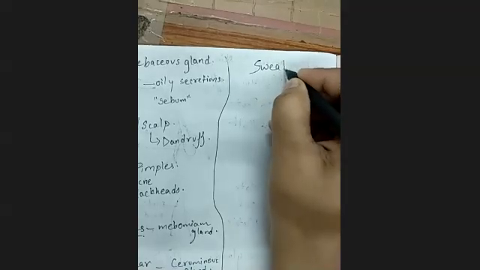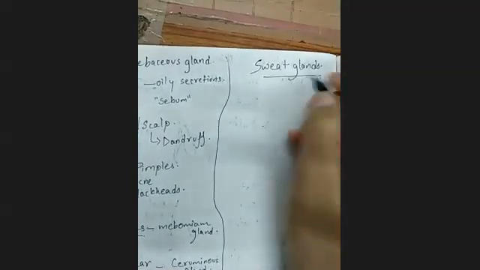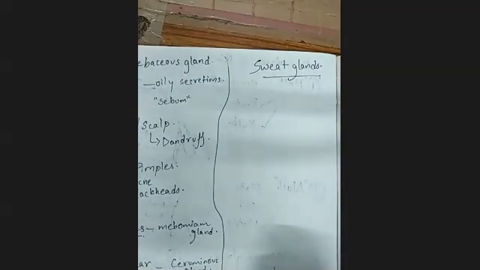These sweat glands are very active if you are residing in a region near the equator. That means that population will have active sweat glands as compared to those who are living in colder regions.